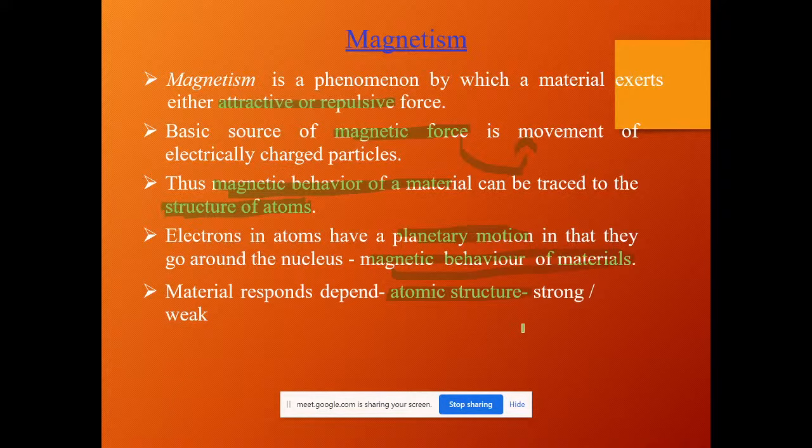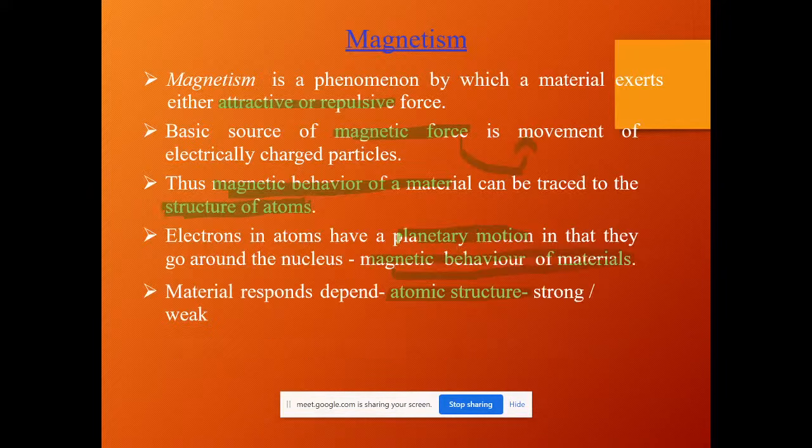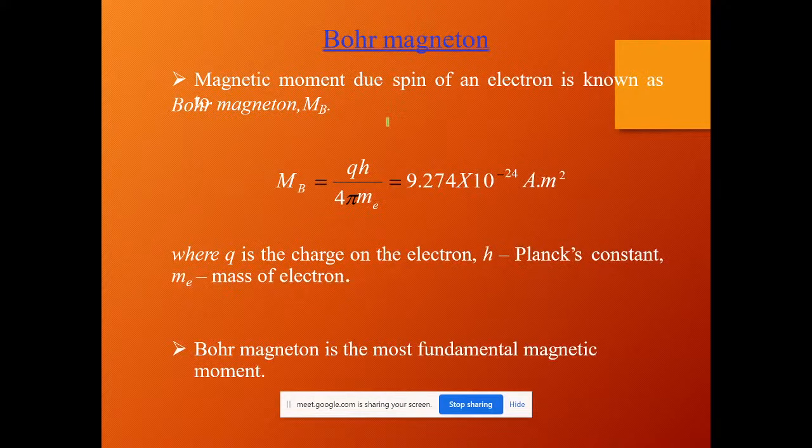Based on Bohr's magnetic theory, the magneton theory, as I mentioned earlier, the electron has a planetary motion, right? That planetary motion is here considered as the spin of an electron. Spin is nothing but a revolution.